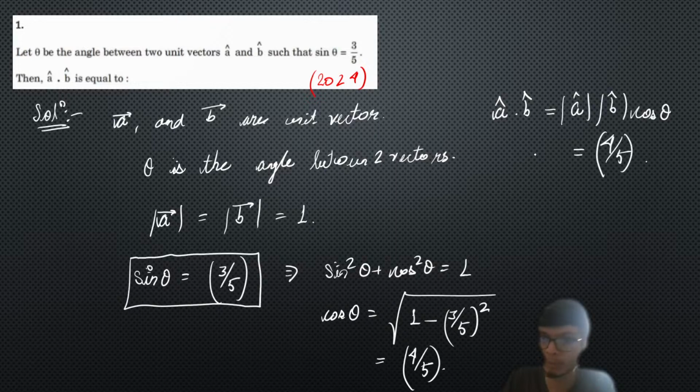Very simple, straightforward. So the answer to this particular problem is going to be equal to 4/5. Got it? Very simple, straightforward problem. So we started with a very simple one marker problem that was actually asked in the paper 2024. You can see these problems are neither difficult. The thing is that you have to apply your basic concepts. So we applied trigonometric identities and the concept of dot product, and that's how we got the answer. So this is a one marker problem.